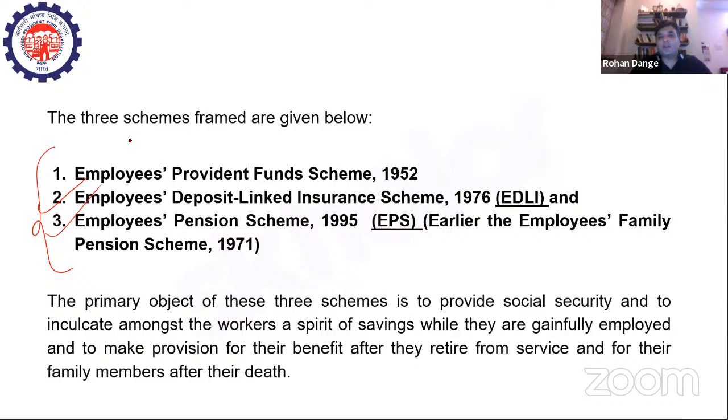This is also to ensure that there is a sense of savings, a sense of investment amongst the citizens, and to cultivate that sense of saving and investment, it is important that the government provides certain foundations, certain platforms where people can actually save, right? So the very basic objective of these schemes is to provide social security and to inculcate amongst the workers a spirit of savings while they are gainfully employed, and to make provisions for their benefit after they retire from service, and for their family members after their death, right?